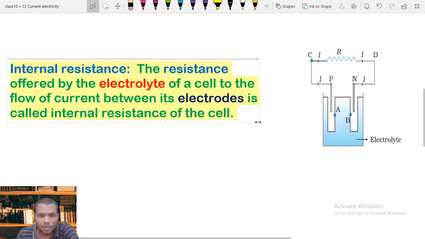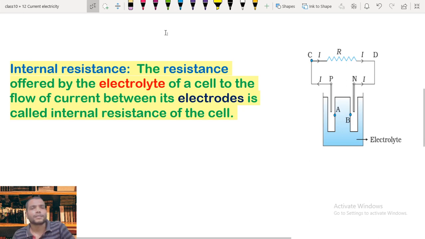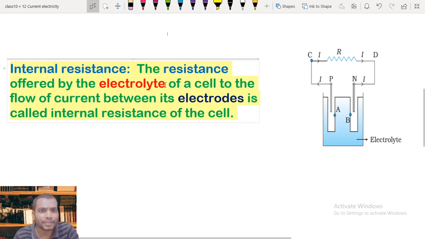Here is one more definition I need you to understand, that is internal resistance. We know resistance for conductors or any kind of material. But internal resistance is defined as the resistance offered by the electrolyte of a cell to the flow of current between the electrodes.